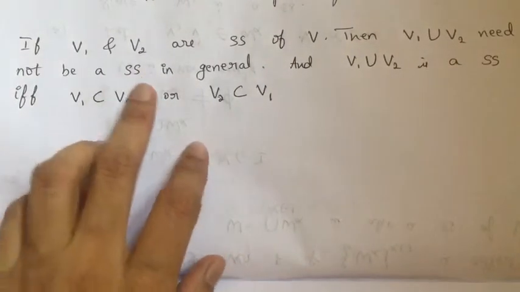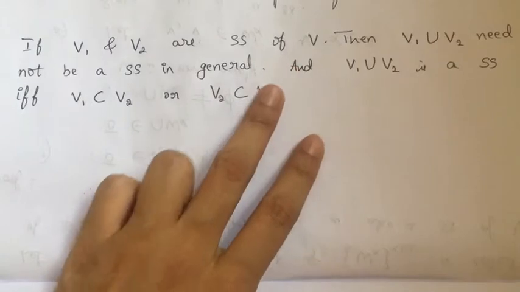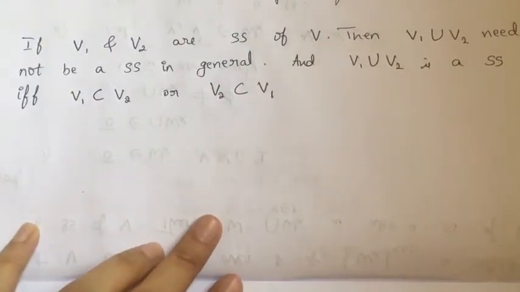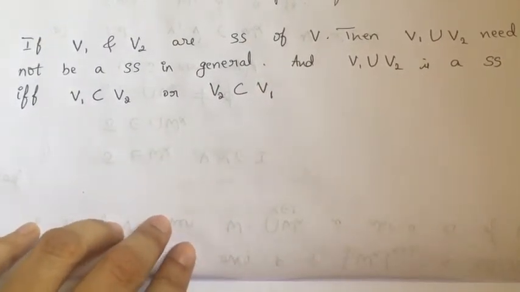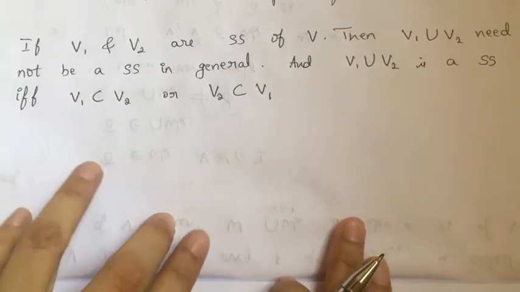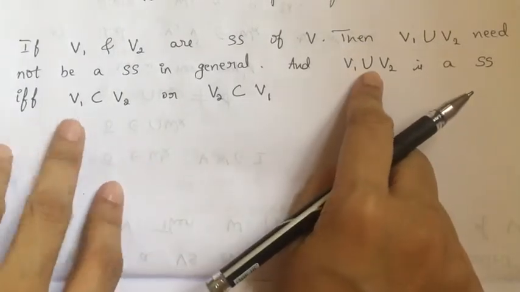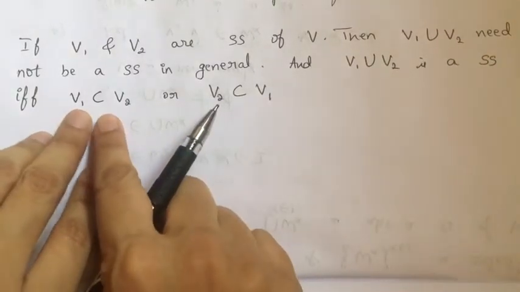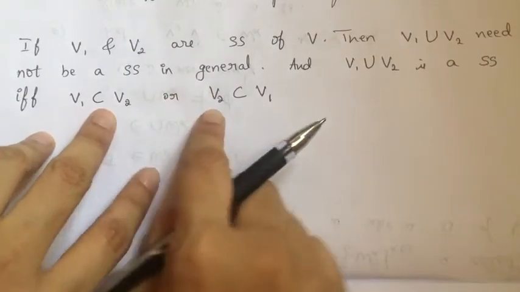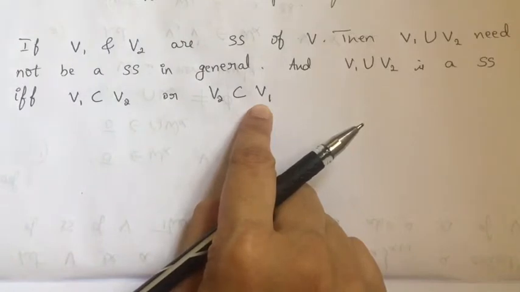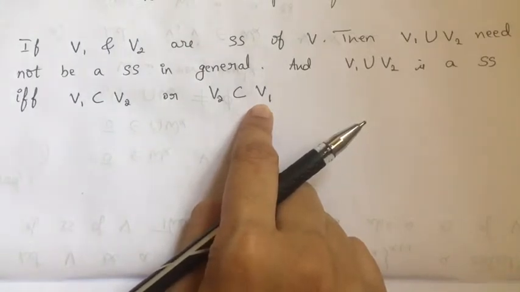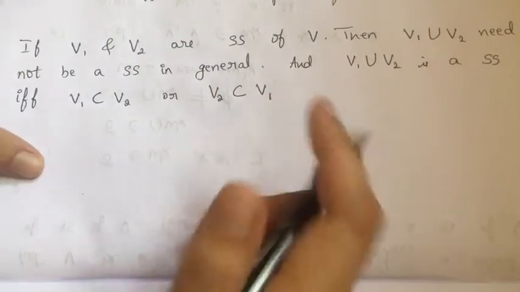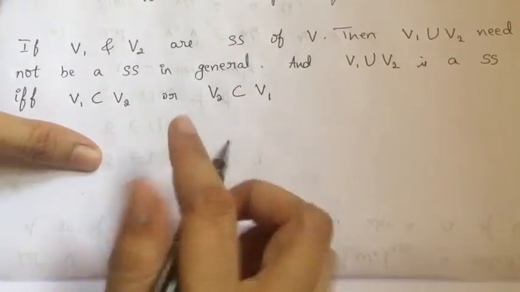If V1, V2 are subspaces of V, then V1 union V2 need not be a subspace, and it can be a subspace if and only if one is contained in the other, in the sense V1 is a subset of V2 or V2 is a subset of V1. To prove this, I'll give you an example.